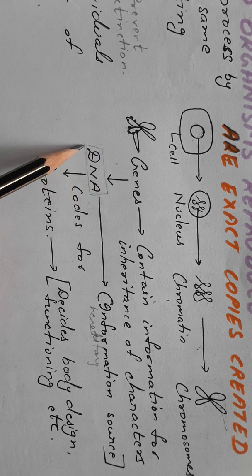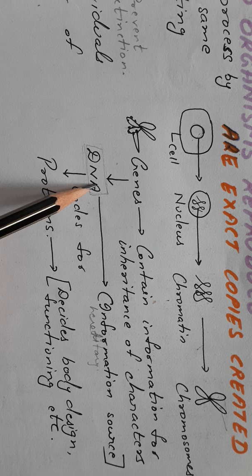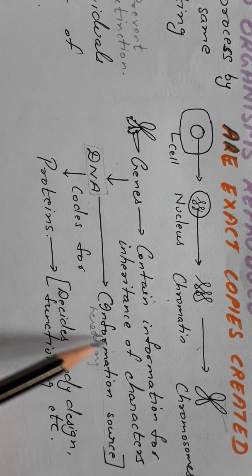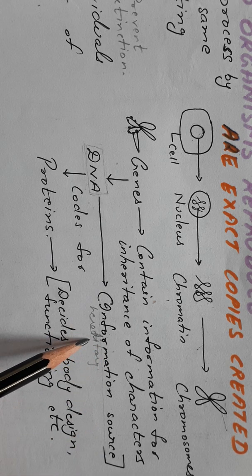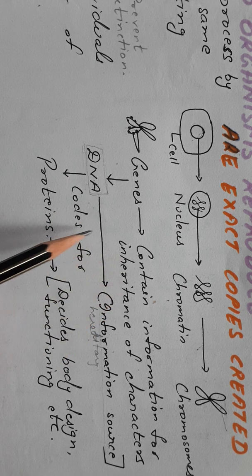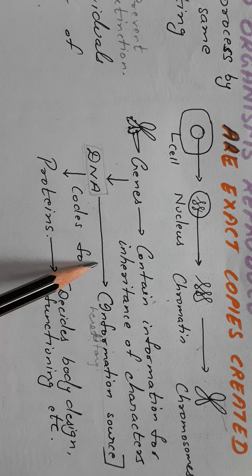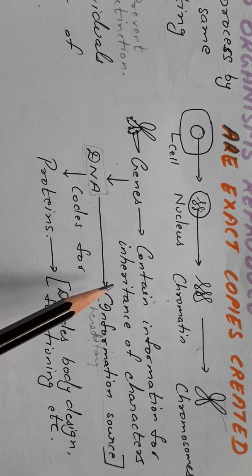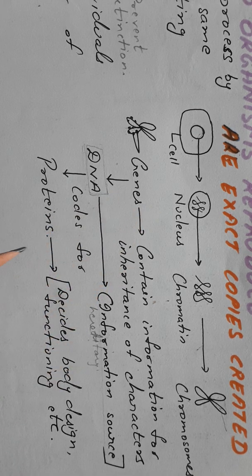deoxyribonucleic acid or DNA. Now DNA, it is the blueprint of life, or we can say it is the information source. It contains the hereditary information and is required not only for building and running cellular machinery, but it is also needed for organization of the cell into tissues, tissues into organs, organs into organ systems, and organ systems into the whole organism.